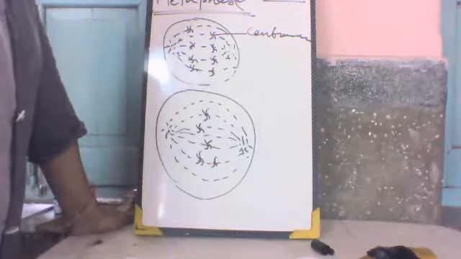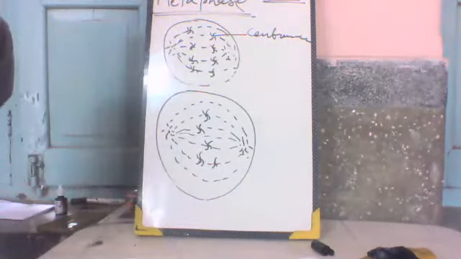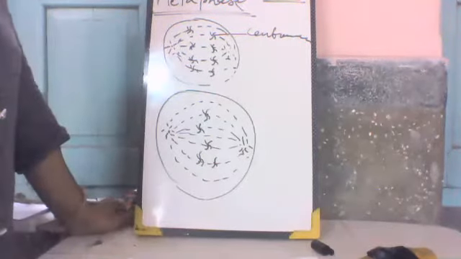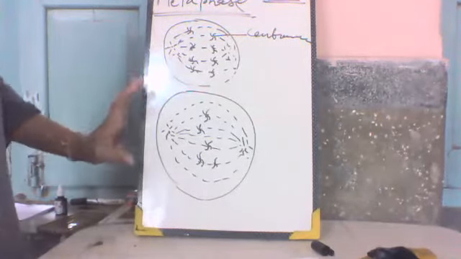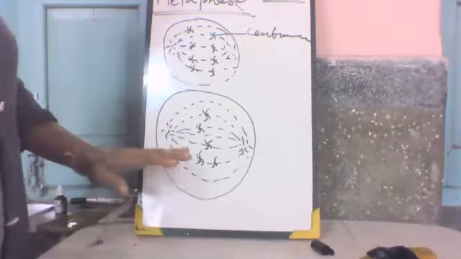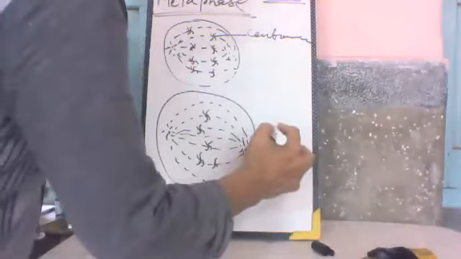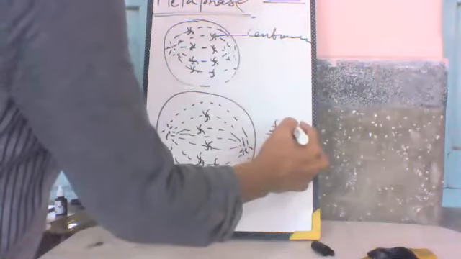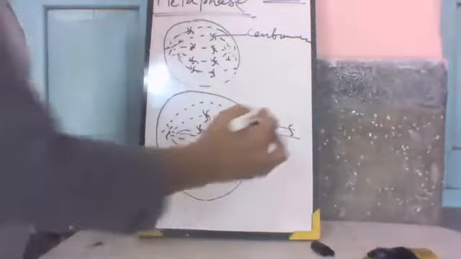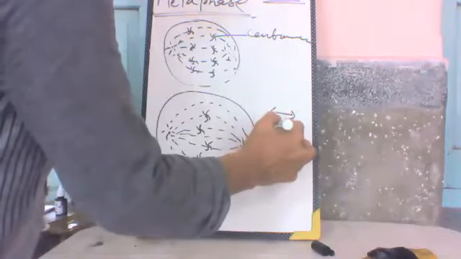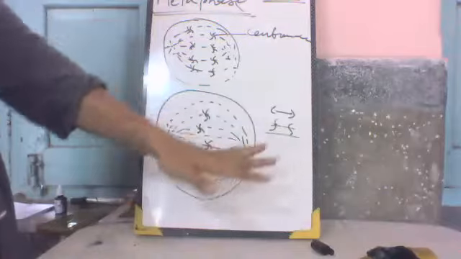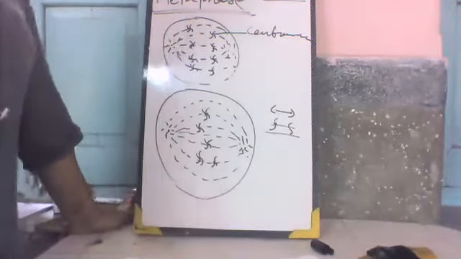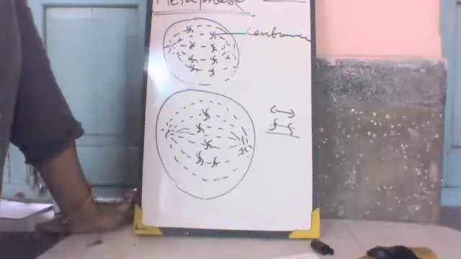The two sister chromatids of each chromosome separate and are drawn apart toward the opposite poles, pulled by the shortening of the spindle fibers. They stretch, they contract, and due to this stretching, the attachment of the chromosomes becomes loosened and they move apart. They open and separate. The furrow starts. This is the metaphase, and what about the anaphase?